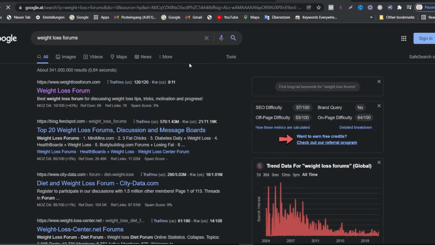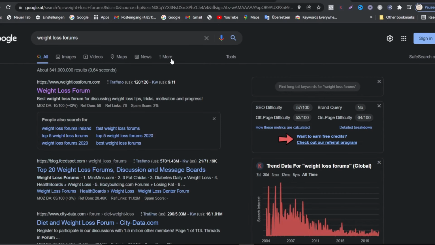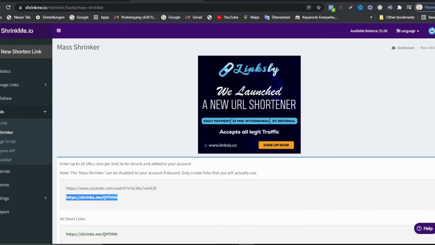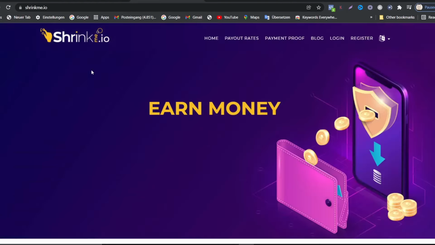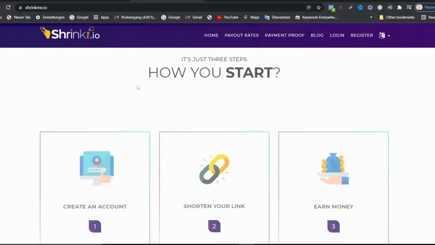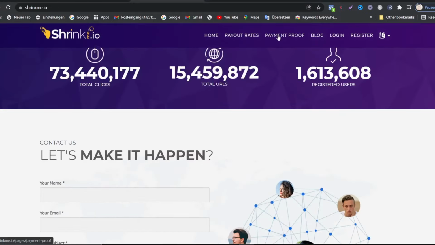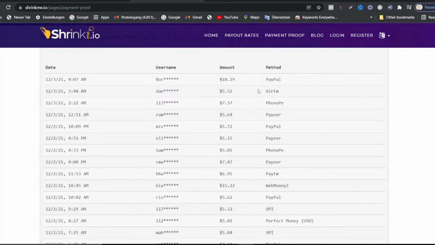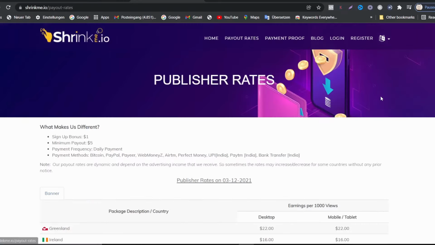This is the first trick I'm going to show you. First of all, let's just go back. I just want to sign out on ShrinkMe.io so I can show you the proof. I can show you the payment proof from people using this, okay. So let's click on the payment proof. As you can see, you can get your money with PayPal, ATM, PhonePe, or Payer, and more like that, okay. So let's go to the payout rate so I can show you what I want to show you.